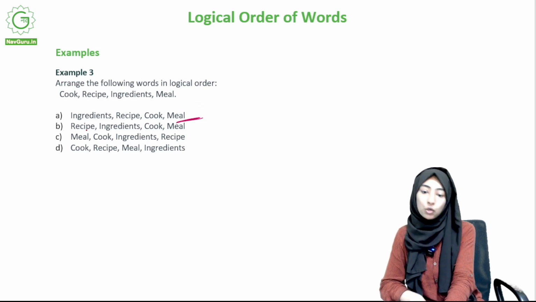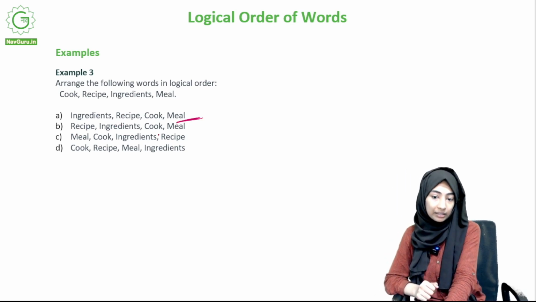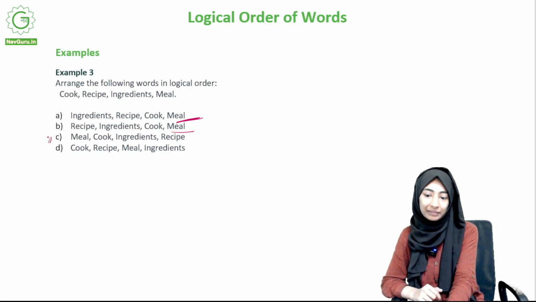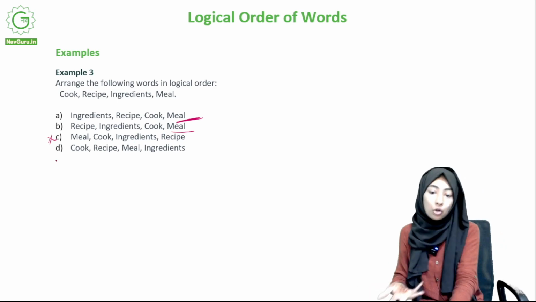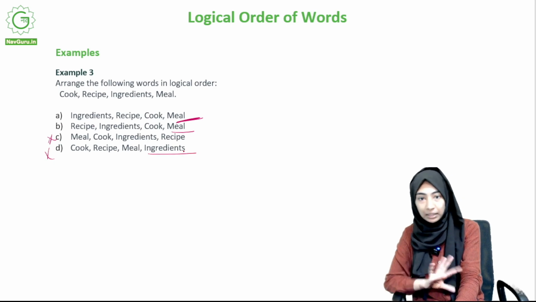Recipe, ingredients, cook, meal. This can also be right? You look at the recipe, you buy the ingredients required, cook, meal. So this can also be an option. Meal, cook, ingredients, recipe, definitely not, right? So, I mean, after the meal is ready, you cook and then ingredients, recipe, no. Cook, recipe, meal, ingredients, again, not. No. Why? Because ingredients has to come at the beginning.